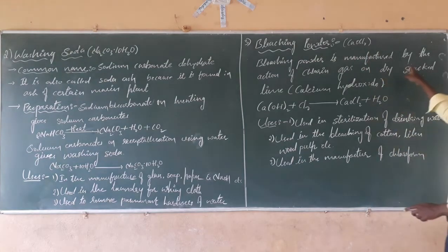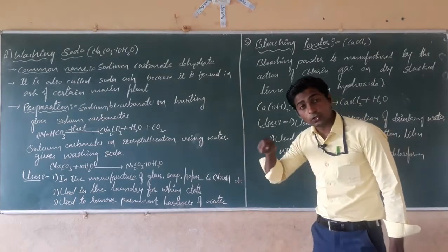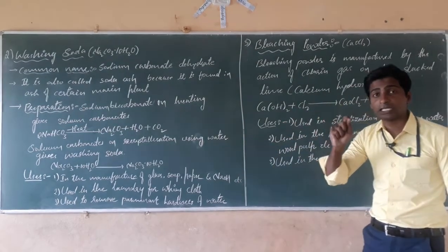Bleaching powder is manufactured by the action of chlorine gas on slaked lime.